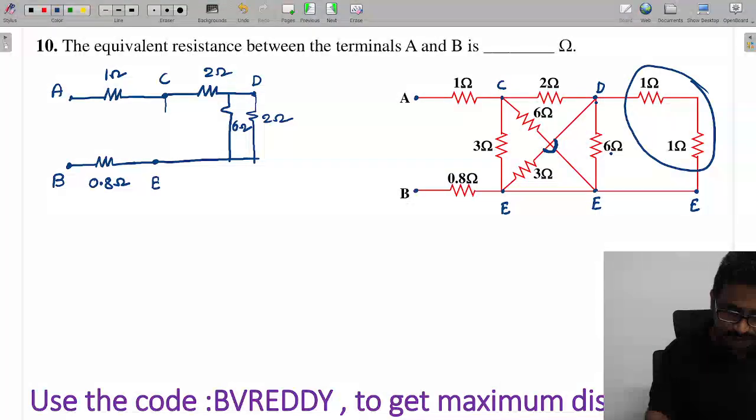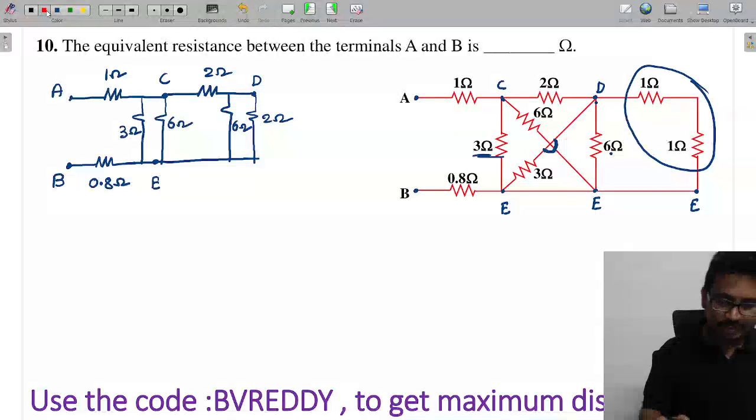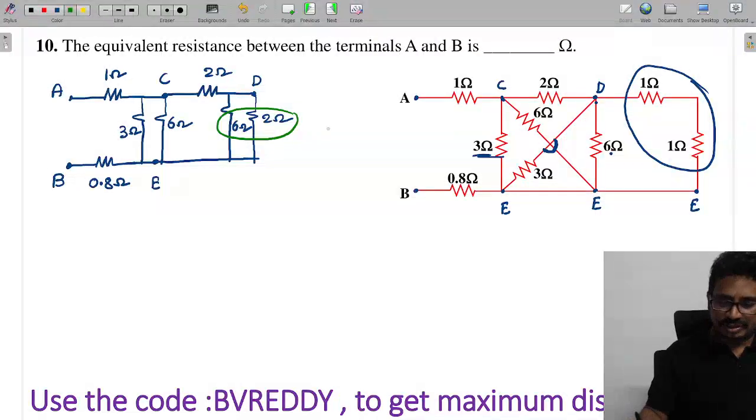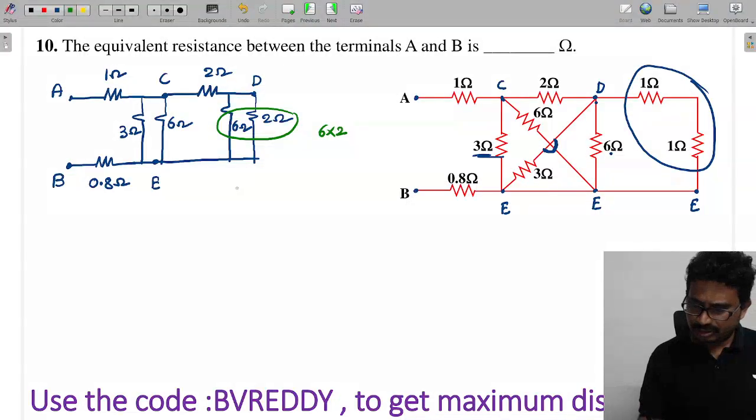Next, this is between C to E, C and this is E. How much is this value, the C to E value? 6. And this is also C to E only. So C to E means here only. How much is this value? 3 ohms. Now you can tell me how these two are parallel. So 6 into 3 by 6 and 3, that is 2 only.